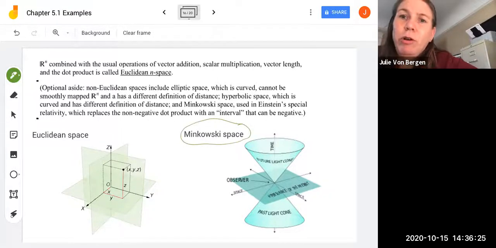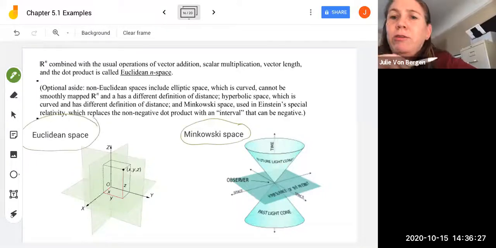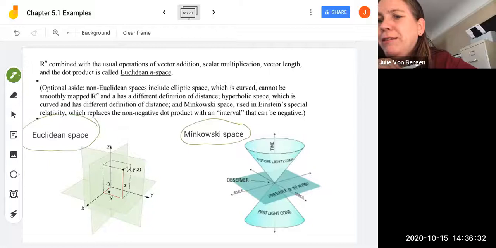So here's our usual three-dimensional Euclidean space on the left. And then you can see Minkowski space has the observer at the center, and there's a future light cone and a past light cone when we're thinking about special relativity. So that's beyond the scope of our class, but really fun to read about. You can go read on Wikipedia online about Minkowski space, or take a physics class down the line.